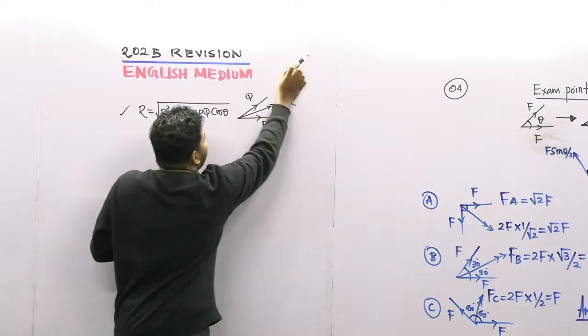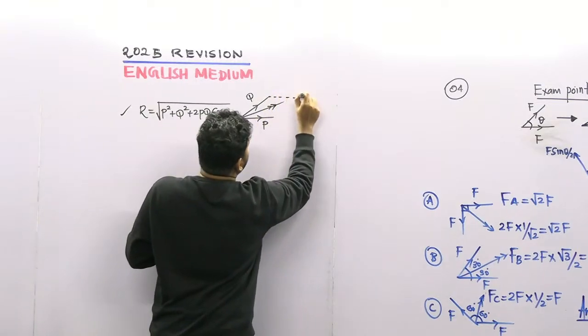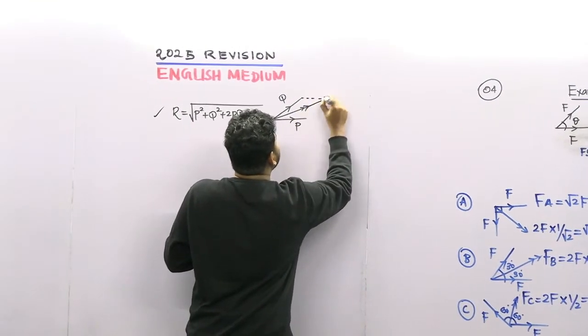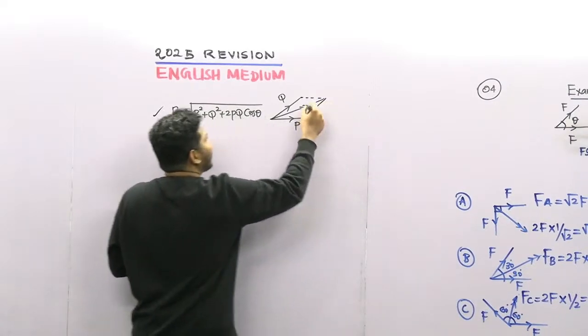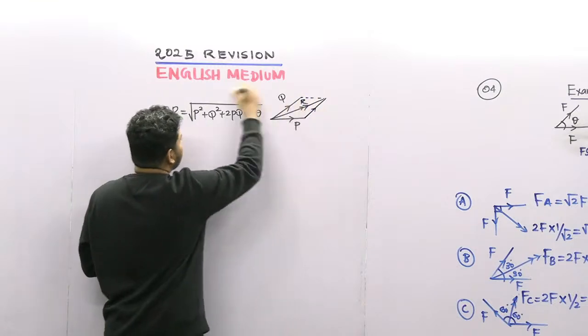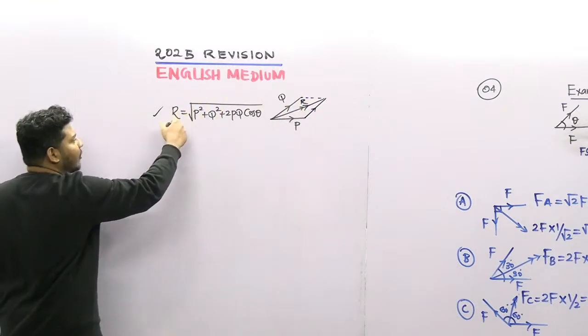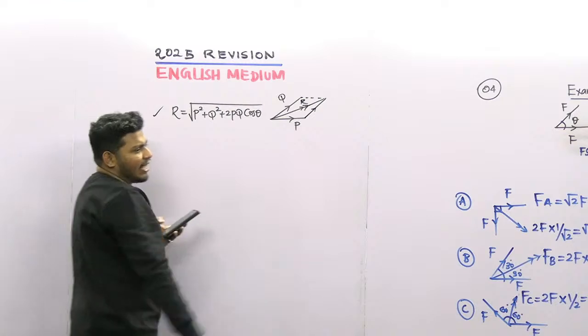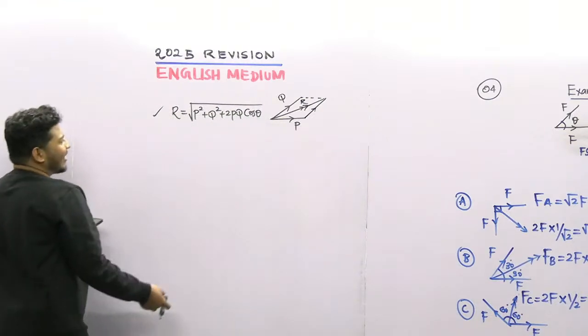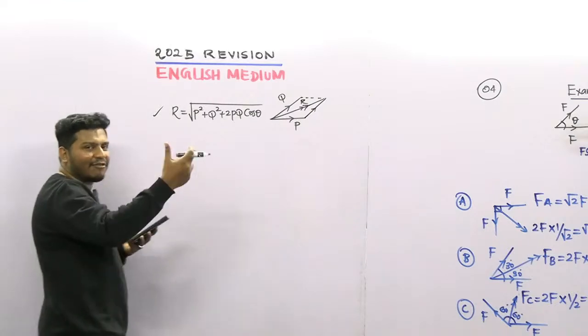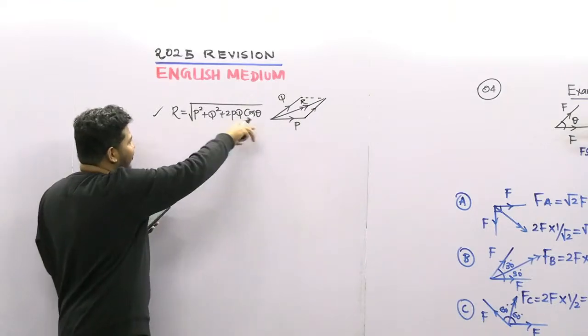So here we want to complete a parallelogram like this, and you can get the answer. Directly you can use this equation, but normally if you resolve the vectors, that's very easy. The resolving of vectors, everywhere we can use that one, and this one also.